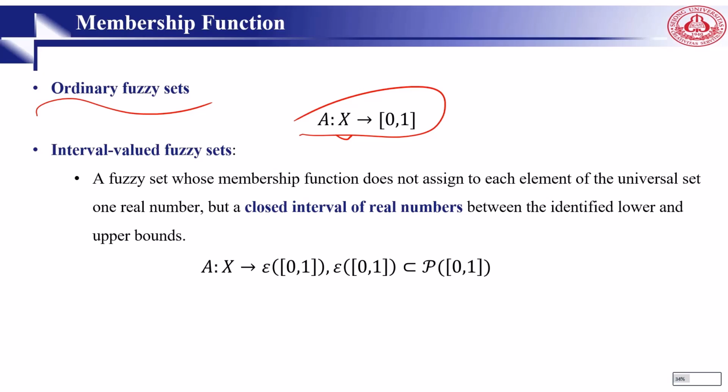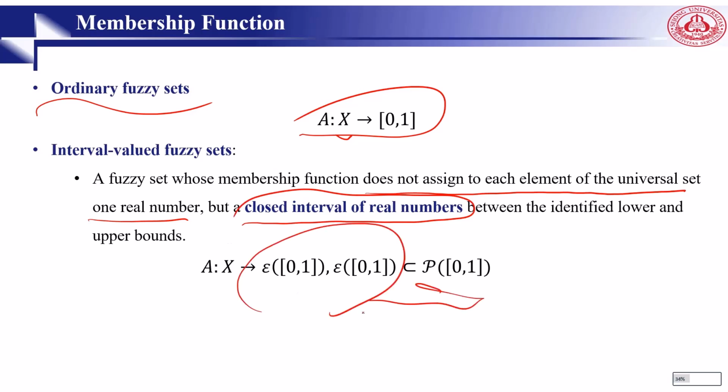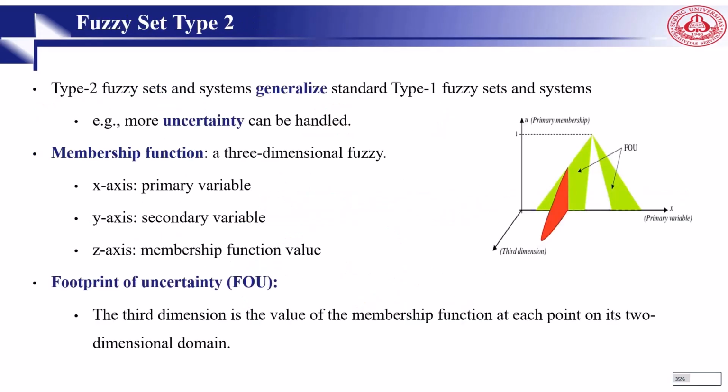This interval fuzzy set is a fuzzy set whose membership function does not assign to each element of the universal set a single number, but a closed interval. As you can see here, it's a closed interval of real numbers. Those we talked about so far are considered normal fuzzy sets, or we can say fuzzy set type 1, but they never call them fuzzy set type 1. They just say fuzzy set. They introduced fuzzy set type 2 in 1975.